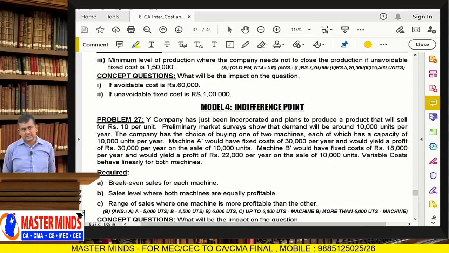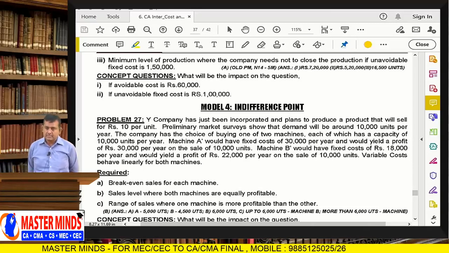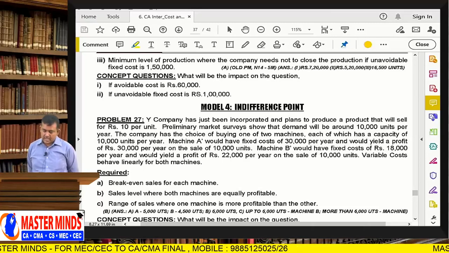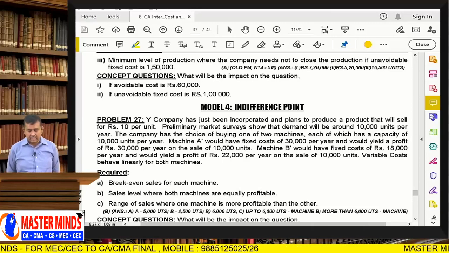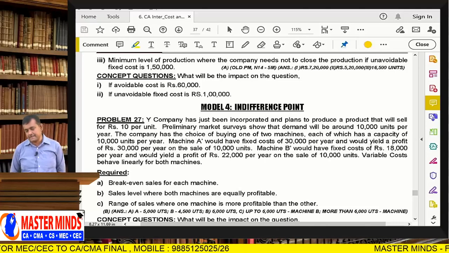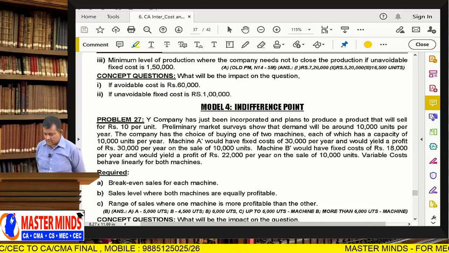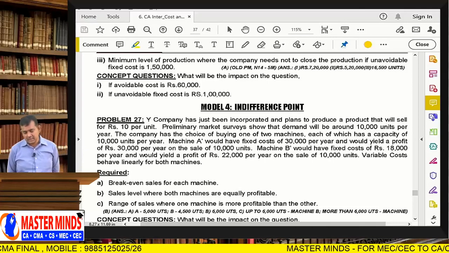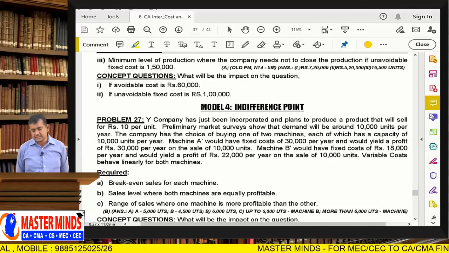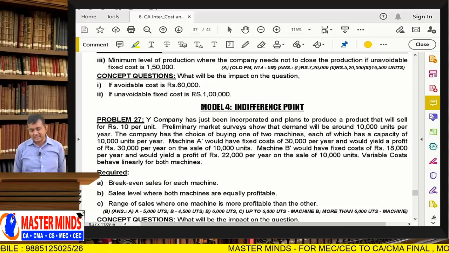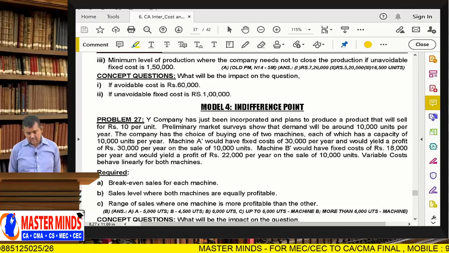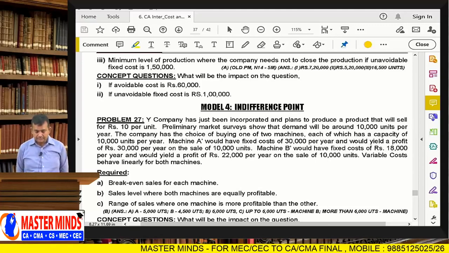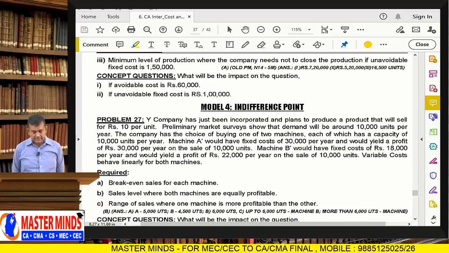Market survey shows that demand will be around 10,000 units per year. So, product demand is 10,000 units.